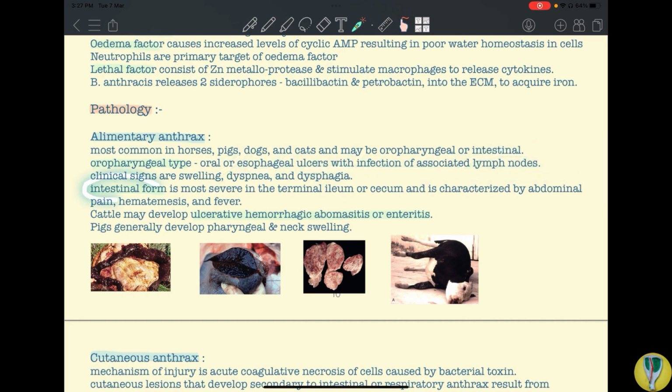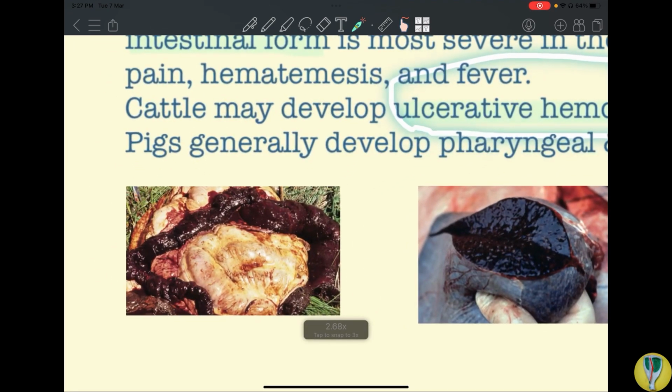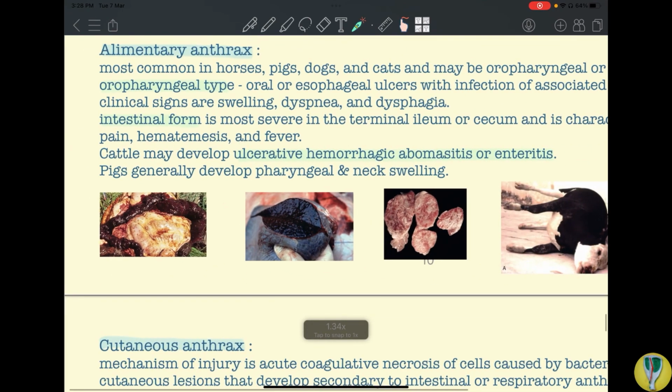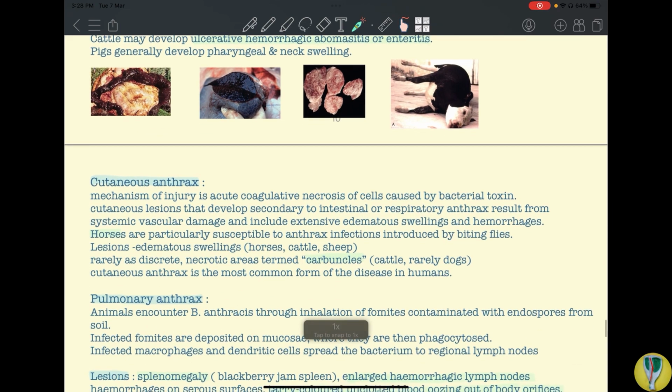Then the intestinal form is much more severe than the oropharyngeal type. Here we see ulcerative hemorrhagic enteritis in case of cattle. So here you can see this is a picture of ulcerative hemorrhagic enteritis. Okay, then we have cutaneous anthrax. Cutaneous anthrax is very much common in case of horses and it is the most common form of the disease in case of humans. Here we have two lesions.